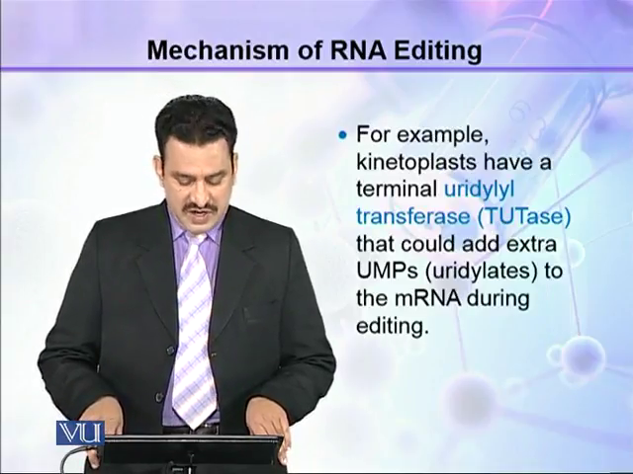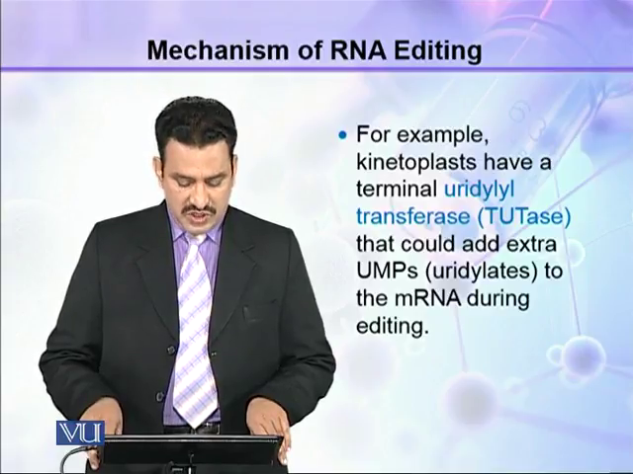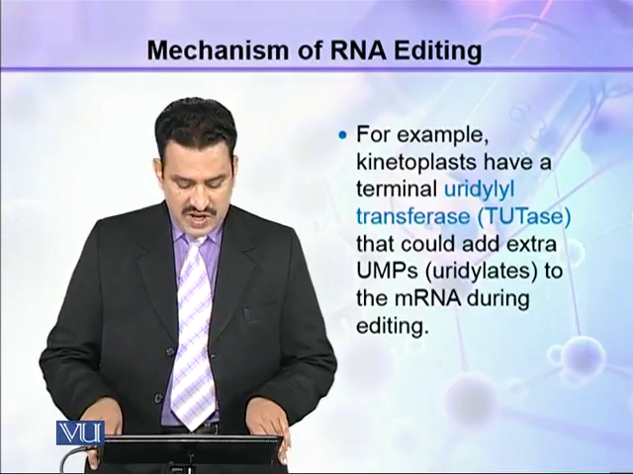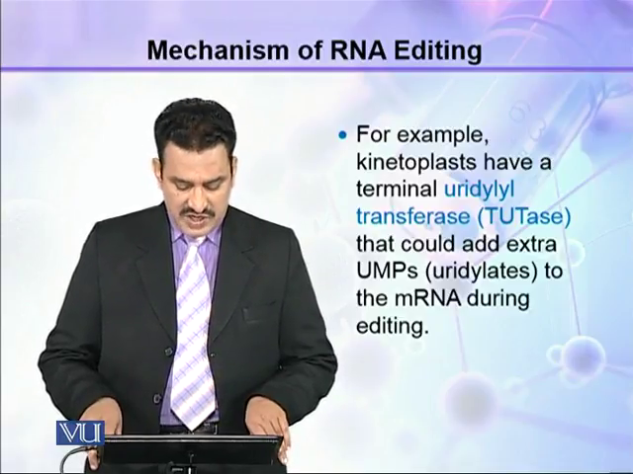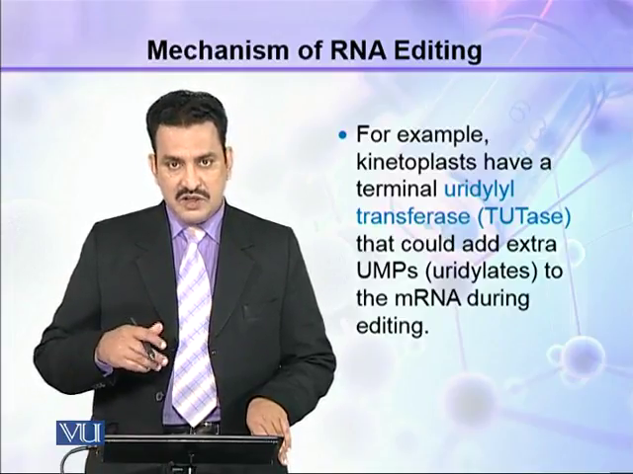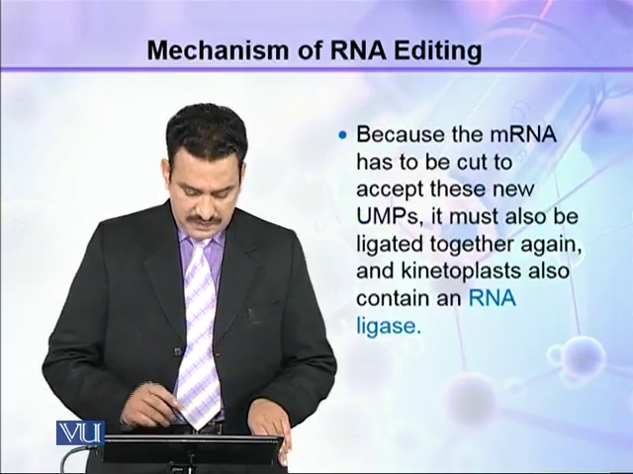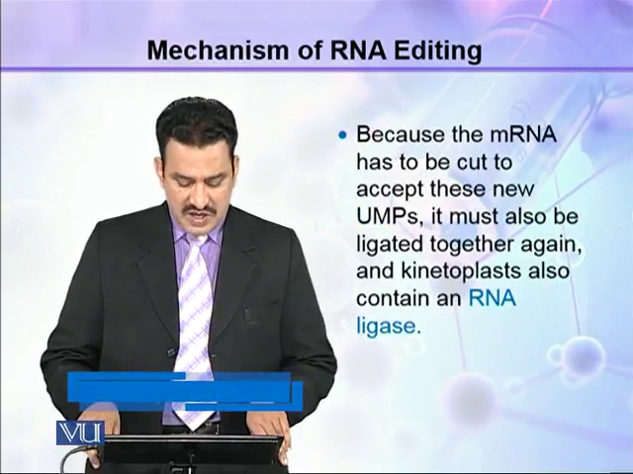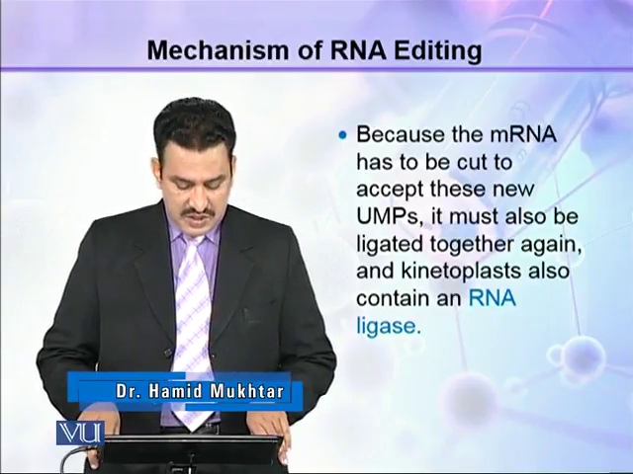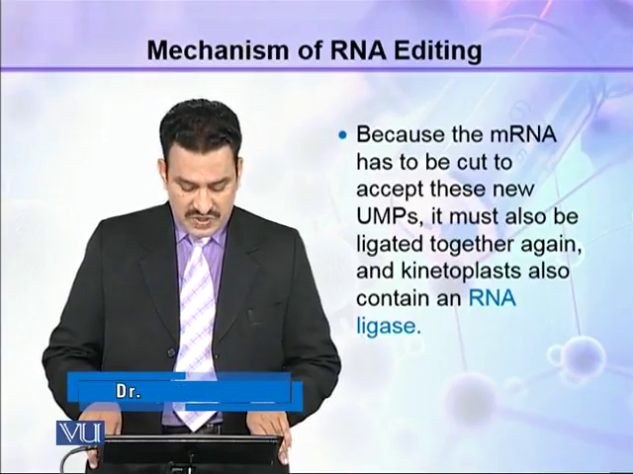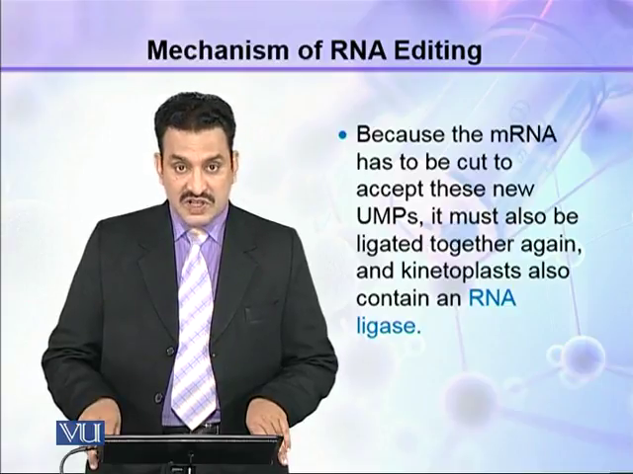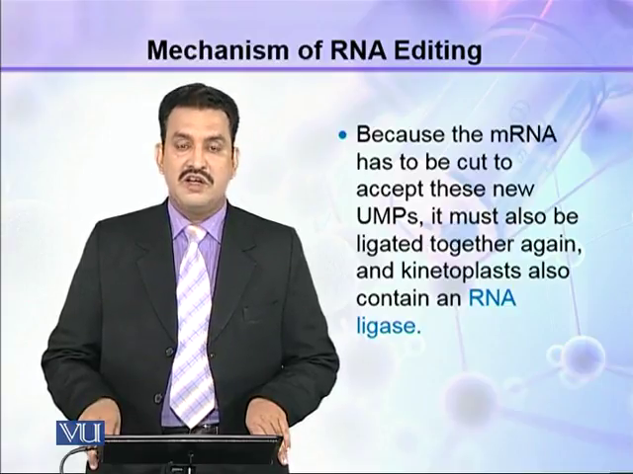For example, kinetoplasts have a terminal uridylyl transferase, or TUTase, that could add extra UMPs, uridylates, to the mRNA during editing. So this enzyme can add UMPs to the mRNA. Because the mRNA has to be cut to accept these new UMPs, it must also be ligated together again, and kinetoplast must also contain an RNA ligase.